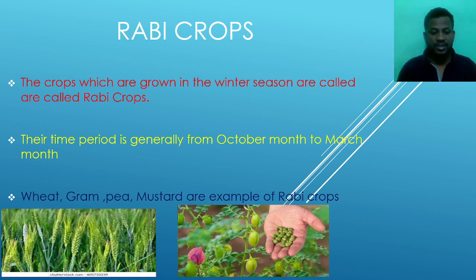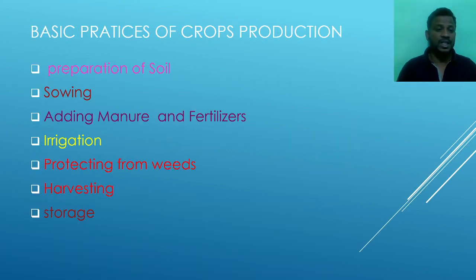This is the wheat, which is cultivated in the winter season, and these are the gram crops, which are also cultivated in the winter season. Next, if we have to do agriculture, we have to follow some steps, some important steps for agriculture.